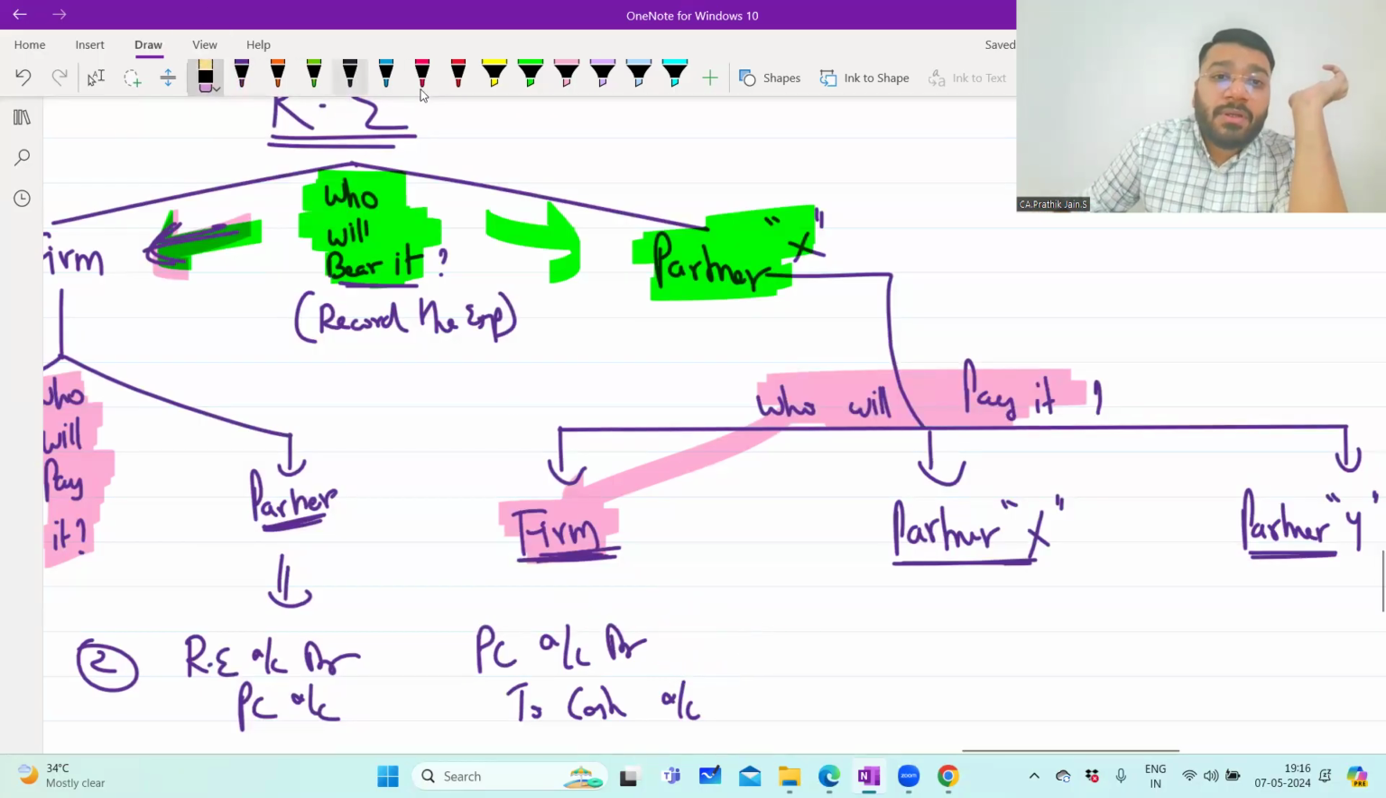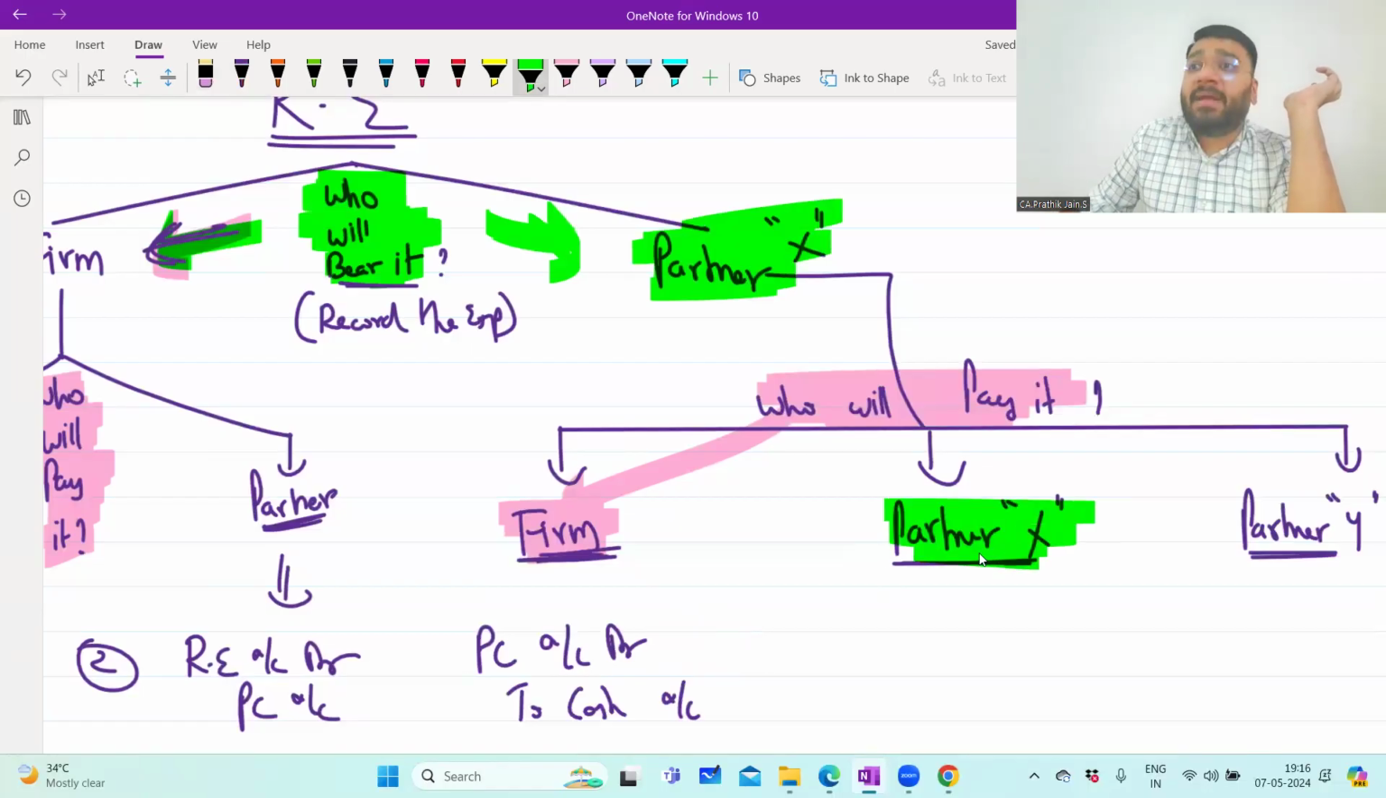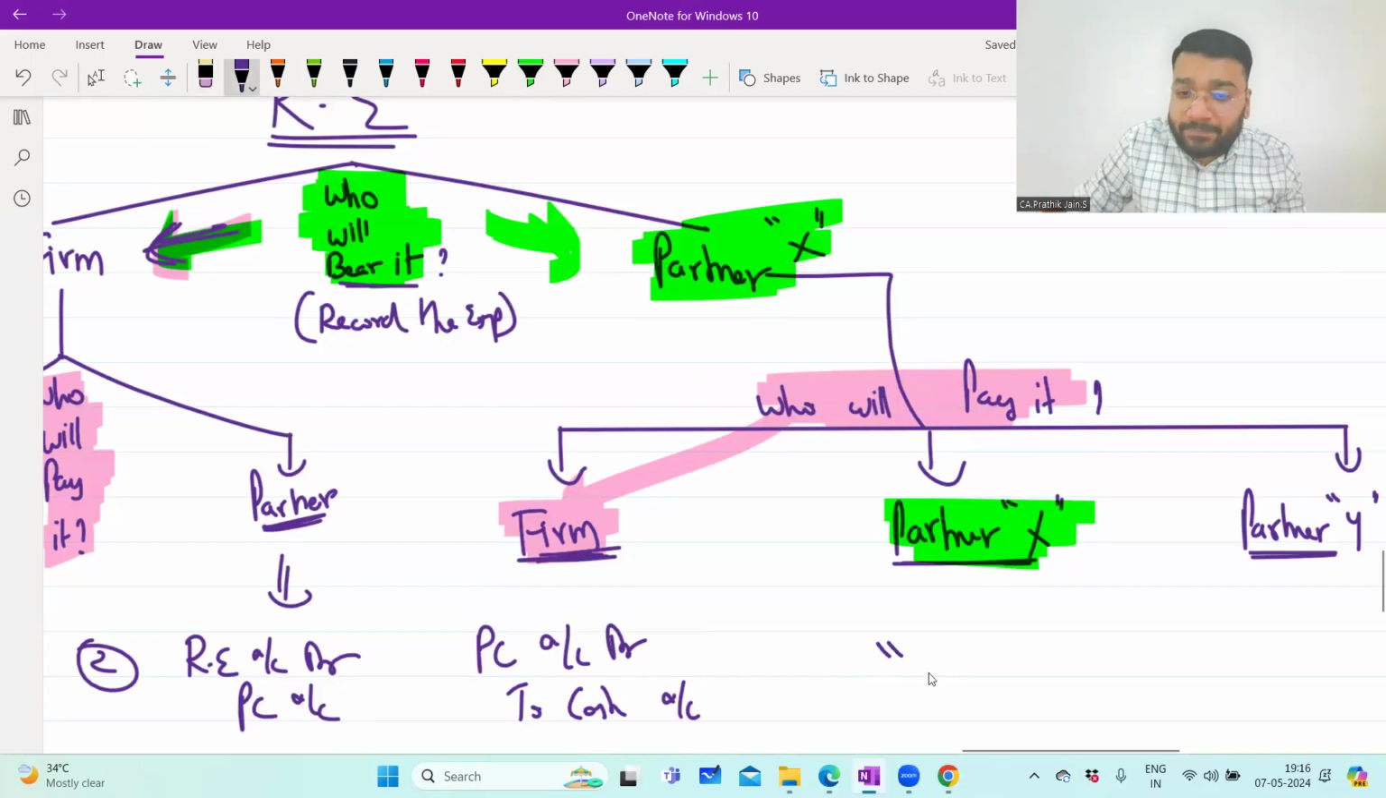Next, same question. Who is bearing it? Partner X is bearing it. Who will pay? Partner X only is paying it. So partner X is bearing, partner X is paying. Everything the partner is doing. Should I record anything in my books? So in my books, there will be no entry.